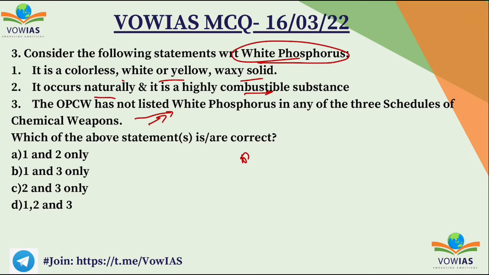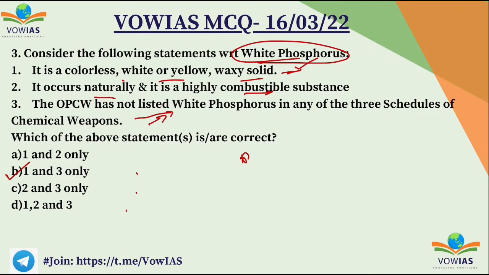We have to choose the correct option: A, 1 and 2; B, 1 and 3; C, 2 and 3; and D, 1, 2 and 3. The correct option is B, 1 and 3. Because white phosphorus, if you see, is a colorless white or yellow waxy solid. This is right. The third statement is also right because it was not listed in any of the 3 schedules